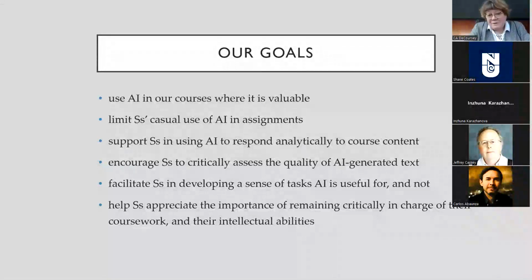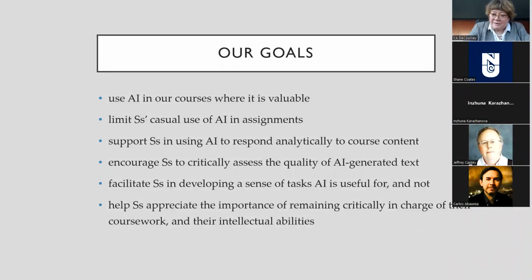All right, so based on the surveys that we're doing in the department, I made some assumptions about our goals. We want to use AI in our courses where it's valuable, but we also want to limit the casual, unthinking use of ChatGPT in producing assignments. We want to support our students in using AI, but to respond analytically to course content.